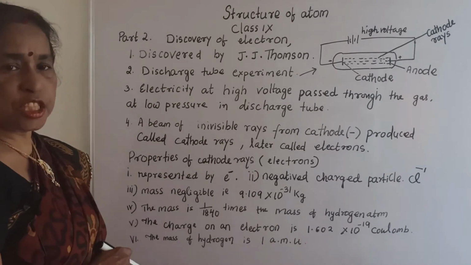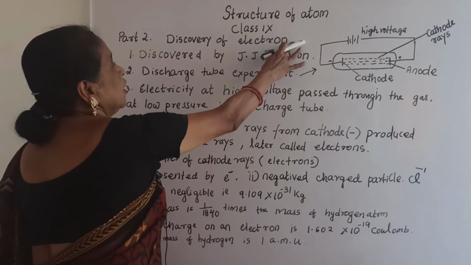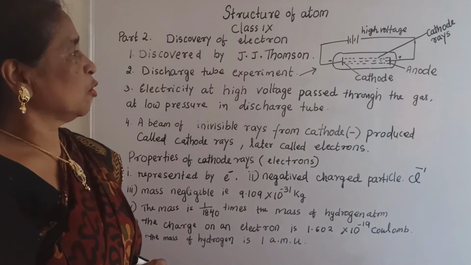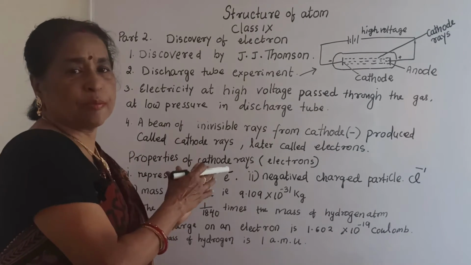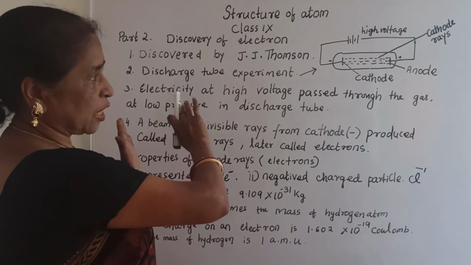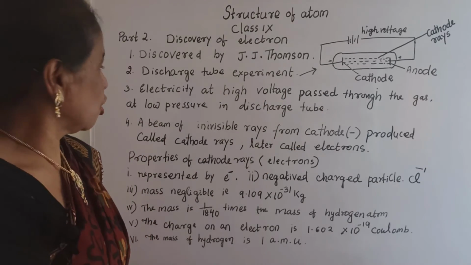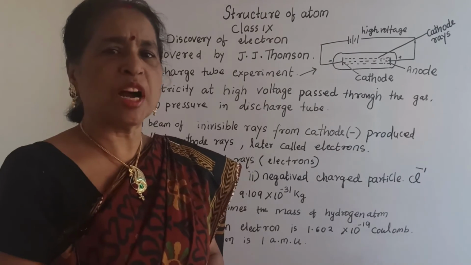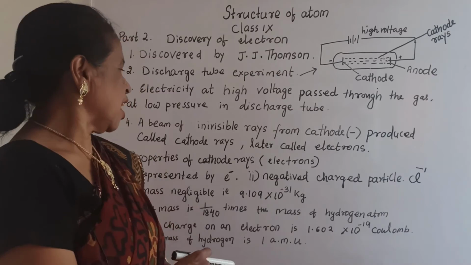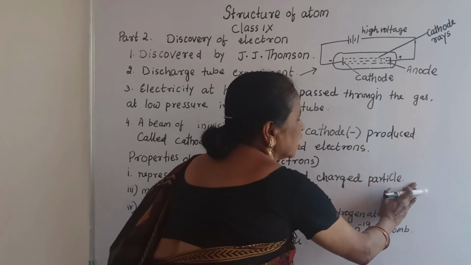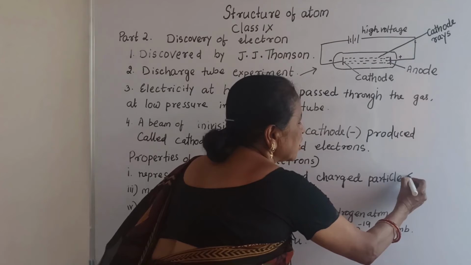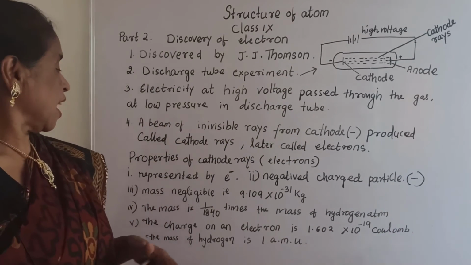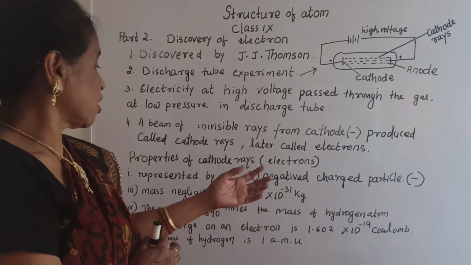You take a discharge tube where high voltage electricity passes at low pressure, and a beam of invisible rays comes from cathode to anode. It is called cathode rays. The properties of cathode rays: it is represented as electron e minus, and the charge is minus. You write only the minus sign for the charged particle. Then mass is negligible, that is 9.109 times 10 to the minus 31 kg.